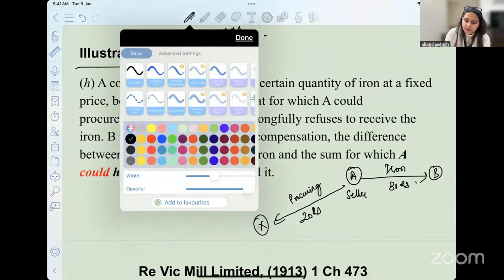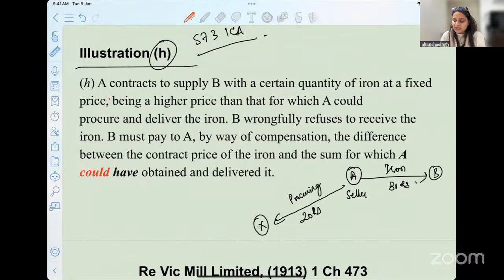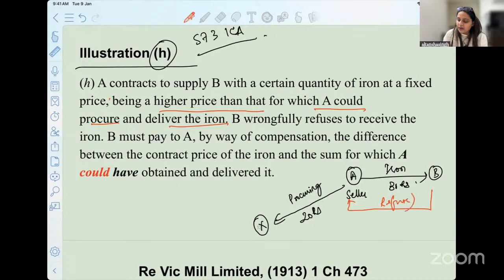Let's read it again now. A contracts to supply B with a certain quantity of iron at a fixed price, which is higher than that at which A could have procured and delivered the iron. Okay. B wrongfully refuses to receive the iron. Now B says, no, no, I don't want your iron. Now what is A going to do with this iron? So in that case, B must pay to A by way of compensation the difference. Difference of what? The contract price of the iron and the sum which A could have obtained and delivered it.